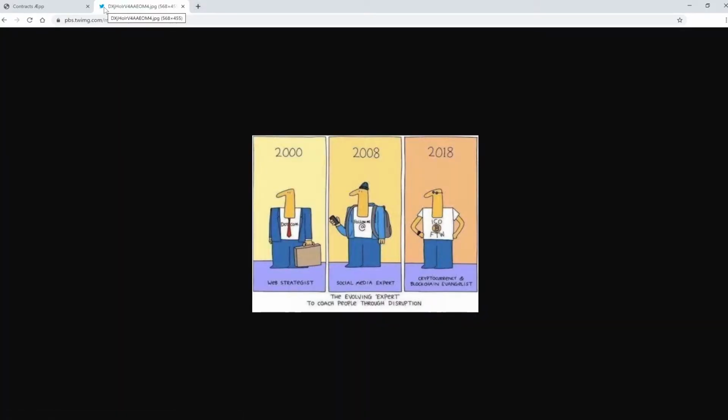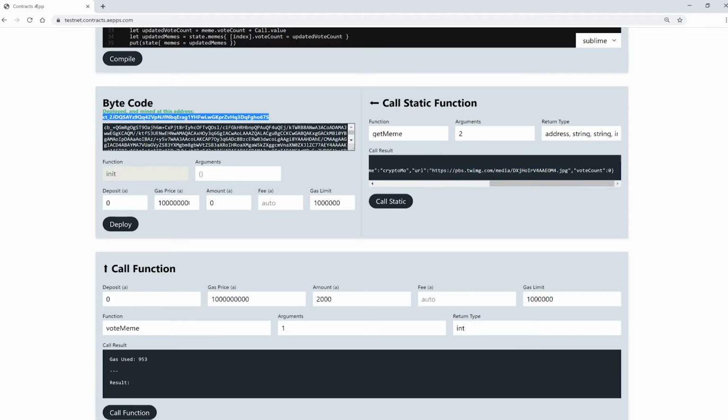Nice job coming this far. We built our first contract on top of the Eternity blockchain. In the next videos we're going to build our front end for our DApp, so that users can actually use this contract. In order to be able to use our contract, we're going to need the address where it is deployed. So copy it and paste it somewhere before you close the window. See you in the next video.